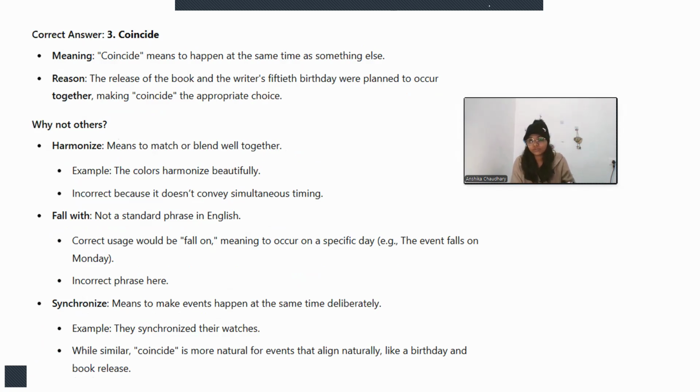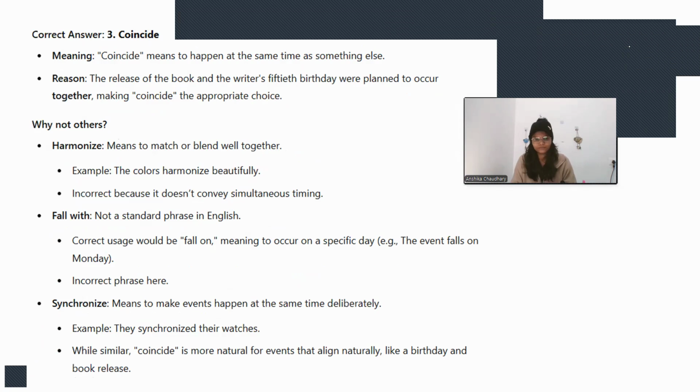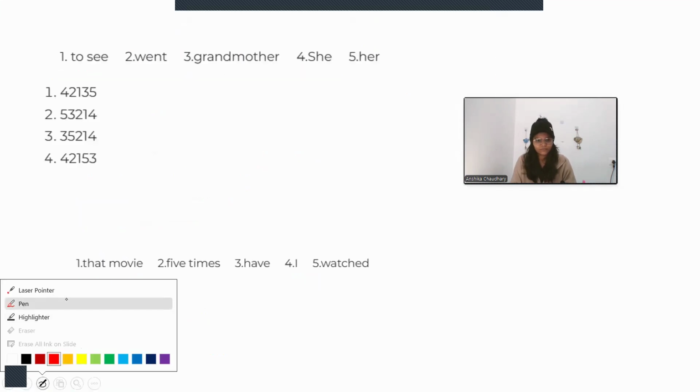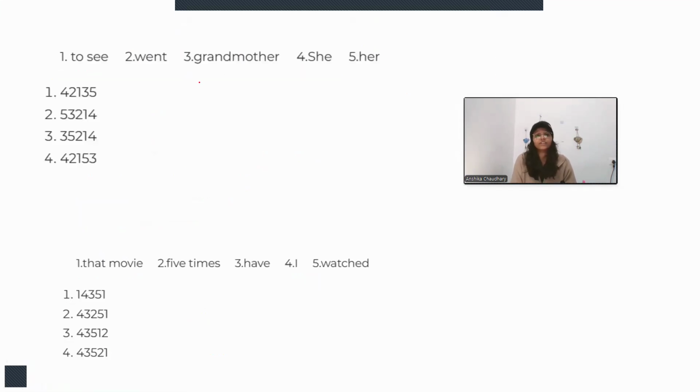So moving on to the next question. Here some words are given and we need to arrange them in such an order that a meaningful sentence comes out as a result, right? The rule is simple: first we need to find the subject, then the verb, then the object. This is the basic rule. Here the subject can be grandmother or she, right? So let's try to figure it out.